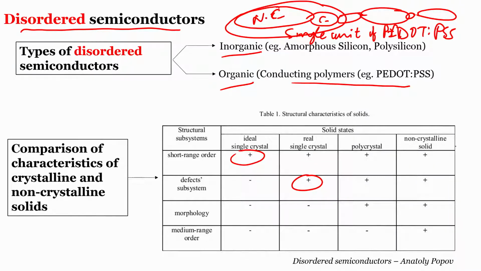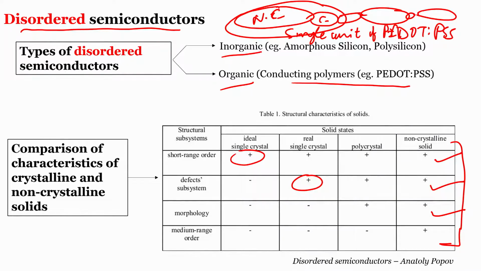And then finally, our interest, which is in disordered semiconductor or amorphous solid, it will have all these properties ticked, which is it will have short range ordering, it will be having a very high density of defects, and its morphology will be very different. Just to give you an example, if you take a clean and cleaved single crystal silicon wafer, and if you take a polycrystalline silicon wafer, you can make it out just by the look of it. The axis which will be cleaved will give a different shining, and that shining comes due to proper ordering of unit cells, which is absent in amorphous solids.